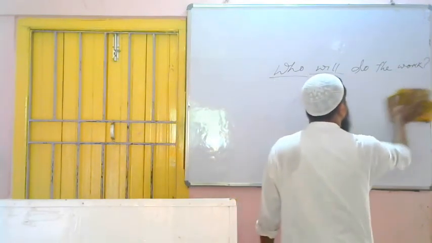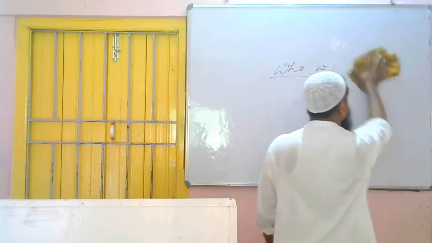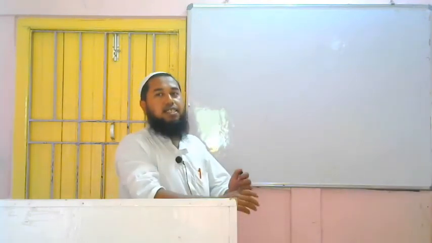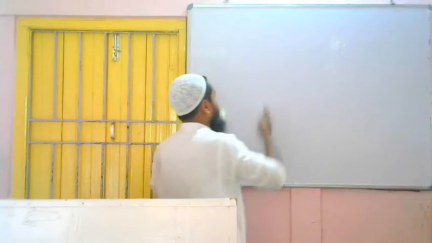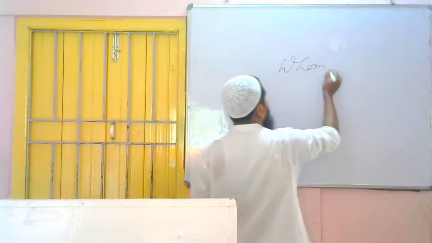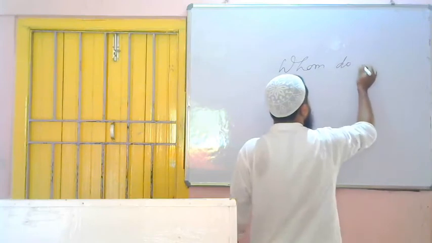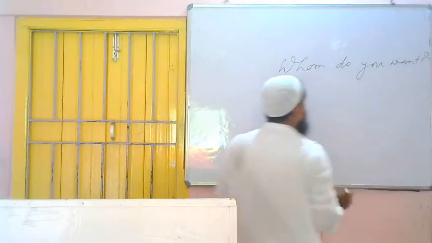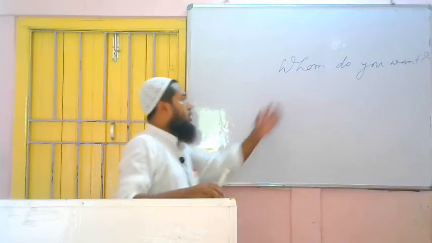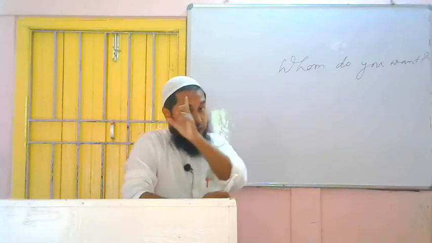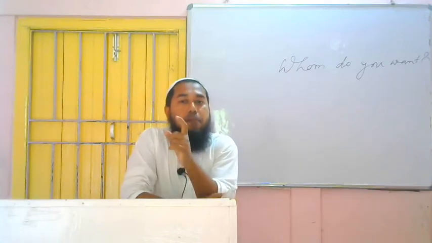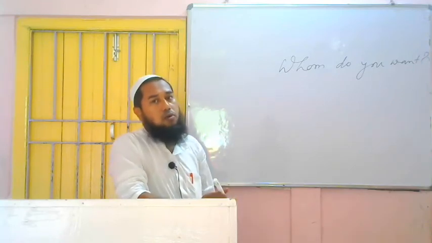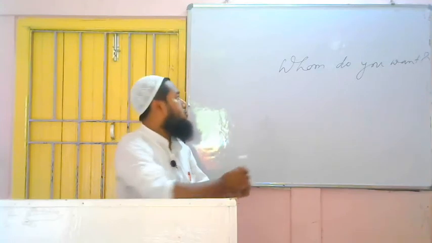Now if we get a sentence having whom at the beginning, then what to do? In active voice, if we get a sentence having whom at the beginning, then what to do? Let's try. Whom do you want? Okay. If we get whom in active voice, then in place of whom we have to use what? Who. Be careful. If we get who, then while changing voice we have to write by whom. And if in active voice we get whom, then we have to use who.